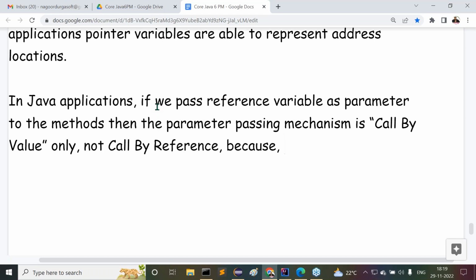Pointers are able to store address locations directly, whereas reference variables are able to store reference values of the objects. What is the reference value of the object actually?